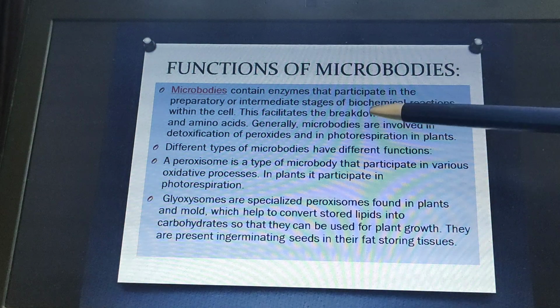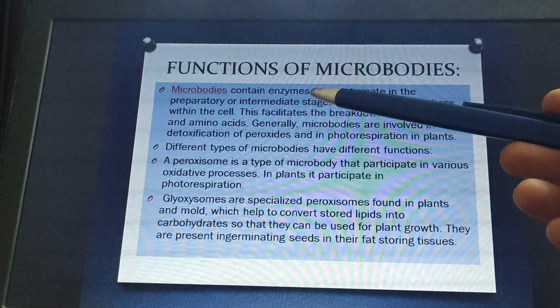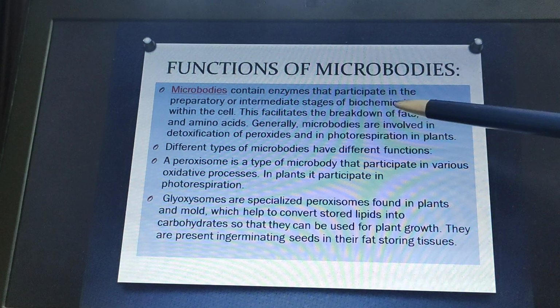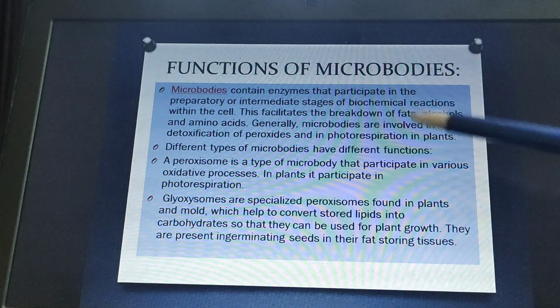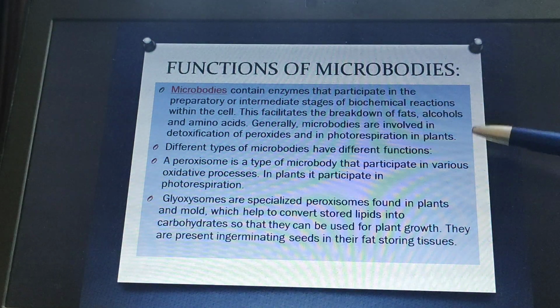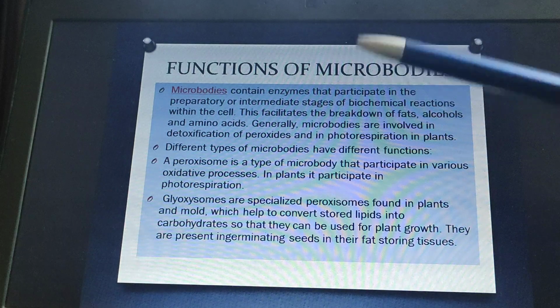So these are the different functions. That means they contain different enzymes for different biochemical reactions. Second, they help in the breakdown of fats, alcohols and amino acids, and they are involved in the detoxification of peroxides and in photorespiration in plants. So let's discuss a few of the important microbodies.